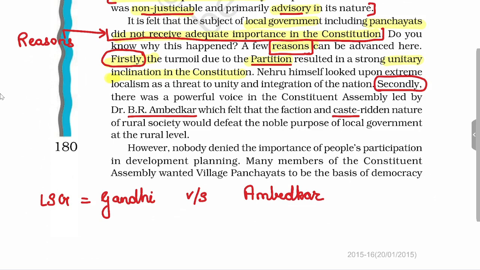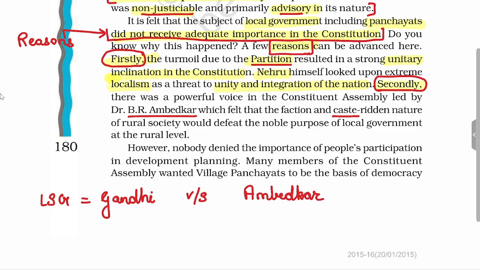So even the first Prime Minister of India, Nehru, was not much positive since localism could have been a threat to the unity and integration of the nation. So the subject of local government did not receive much importance in the Constitution of India.